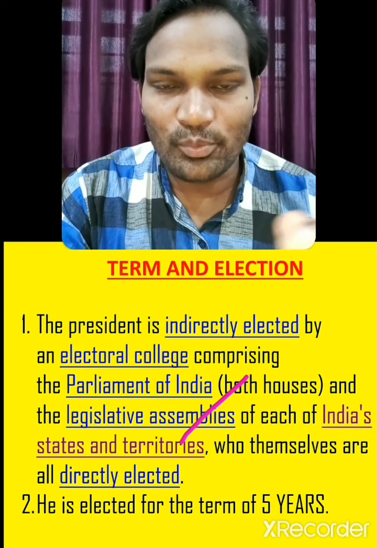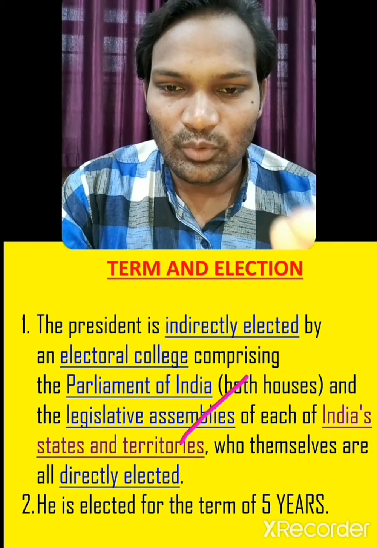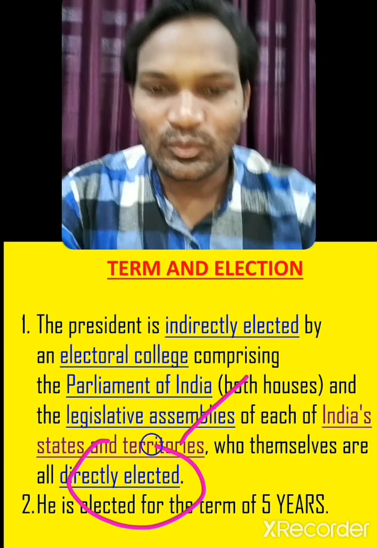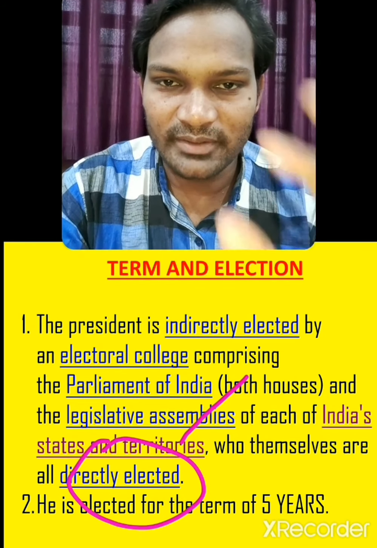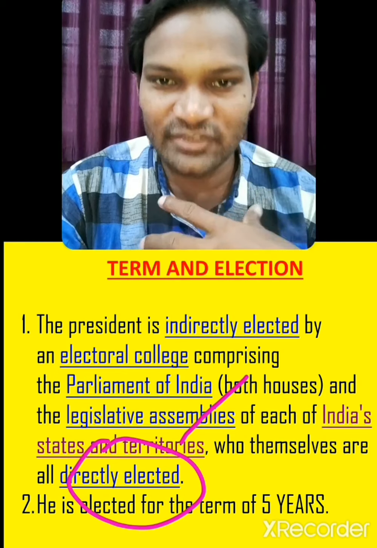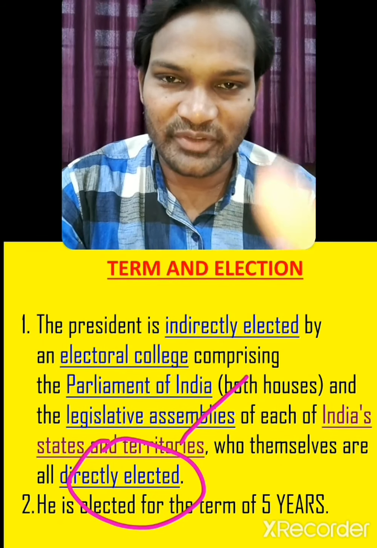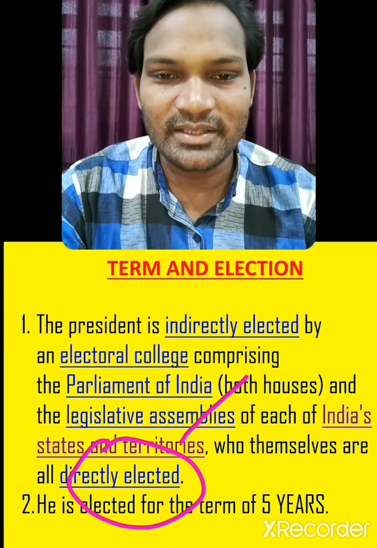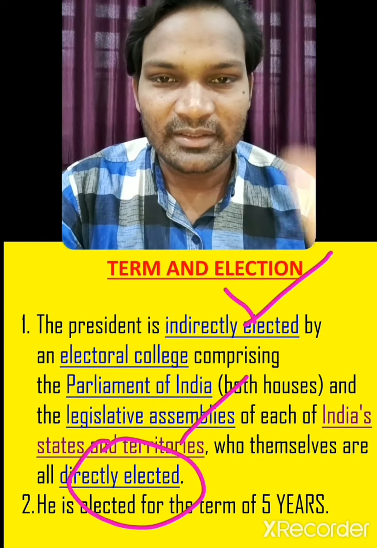All these are part of the election of the president. All these members are directly elected. MLAs and MPs are directly elected by whom? We citizens of India. And they elect the president indirectly. They represent every citizen of India and they elect the right person.